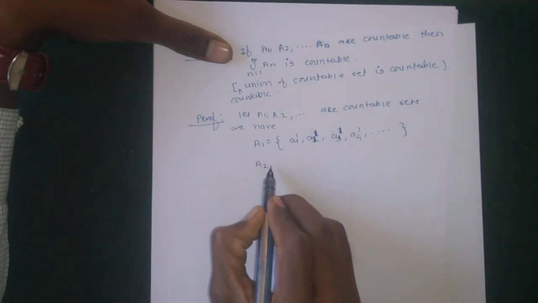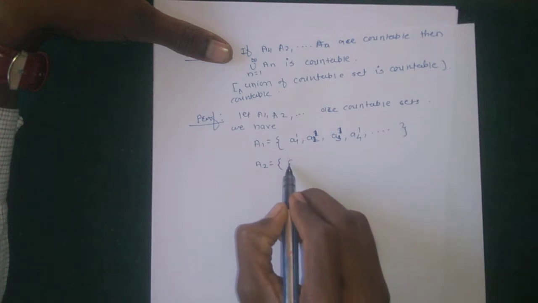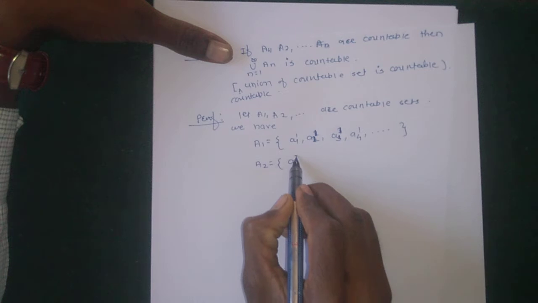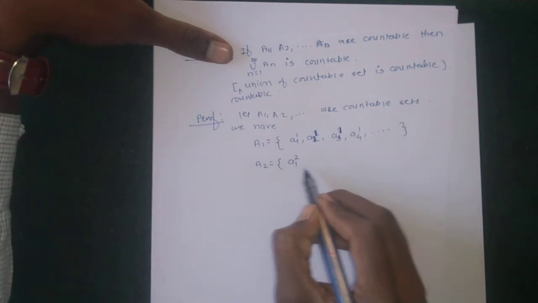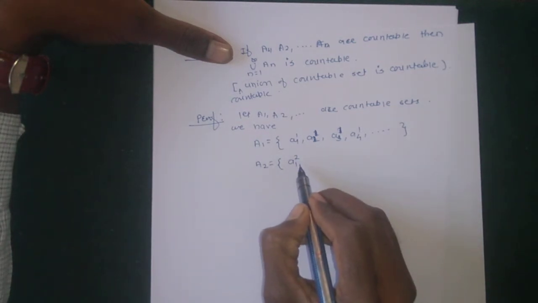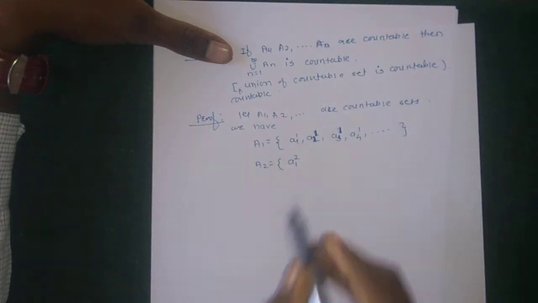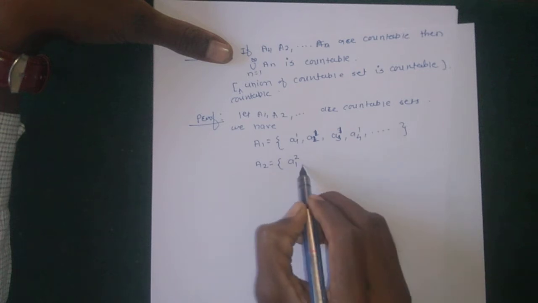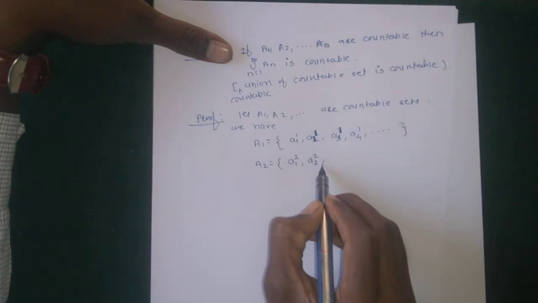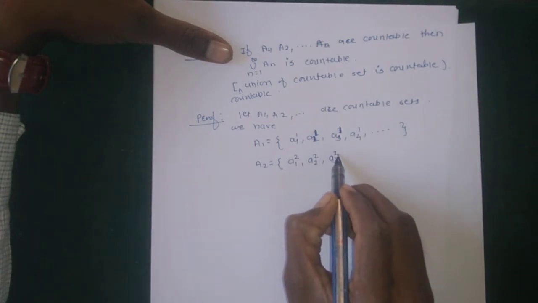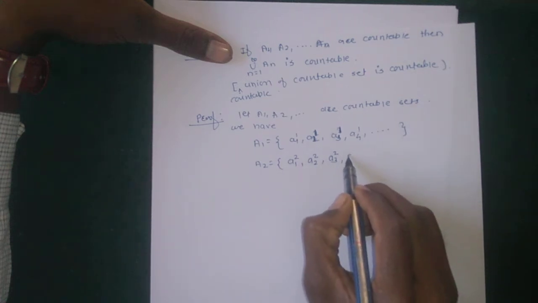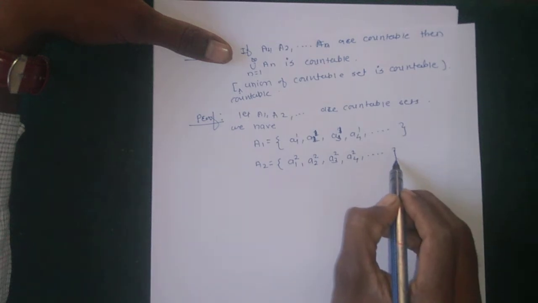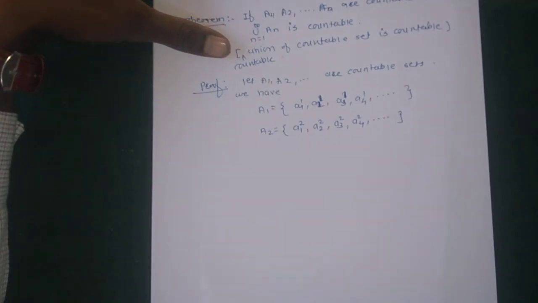Then A2 is, suppose, a21, the first element in A2, a22 the second element, a23 the third element, a24 the fourth element and so on.